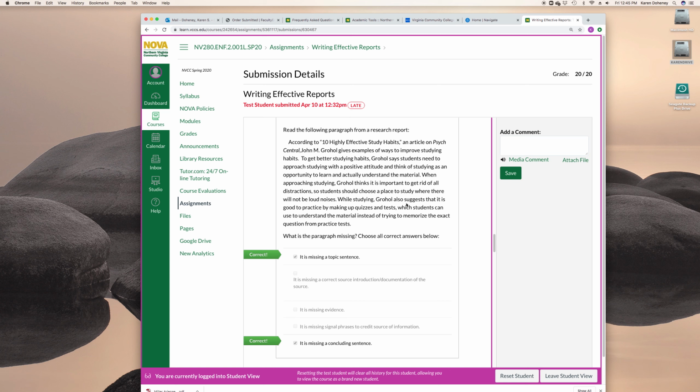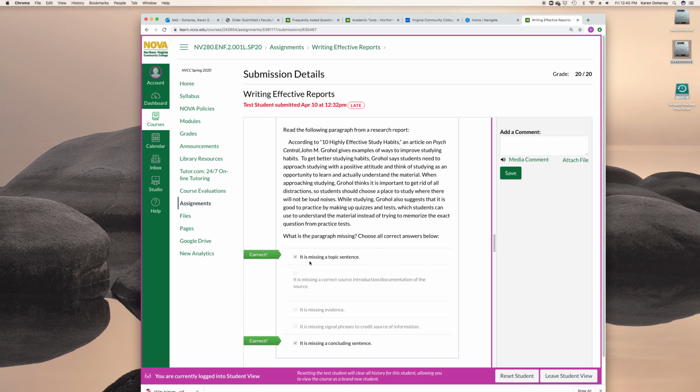I have "Grohl also suggests," that is a signal phrase. So if I have signal phrases and I have specific facts that are coming from a source, I have evidence. So anything that's coming in from "Grohl says," "Grohl thinks," "Grohl also suggests," this is all evidence. So we've got one, two, three evidence sentences, and we've got a source citation sentence.